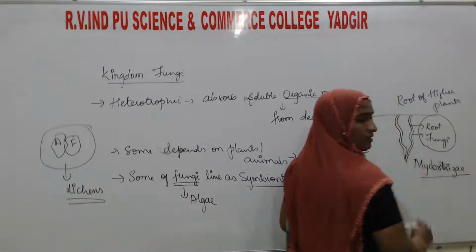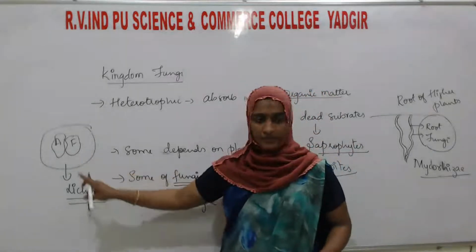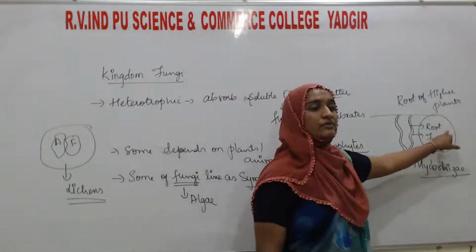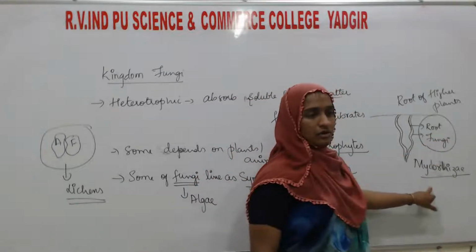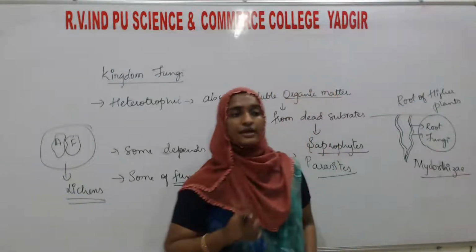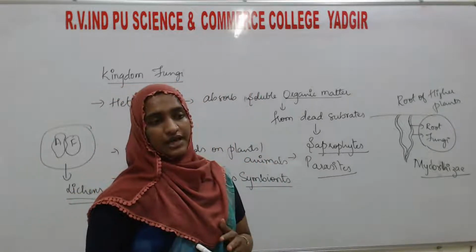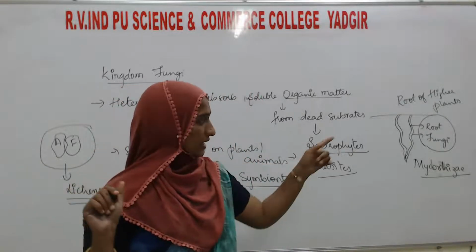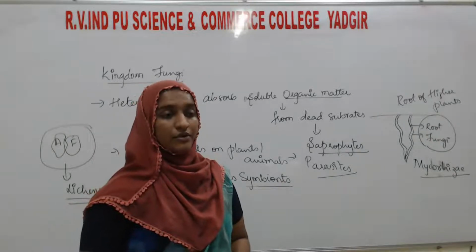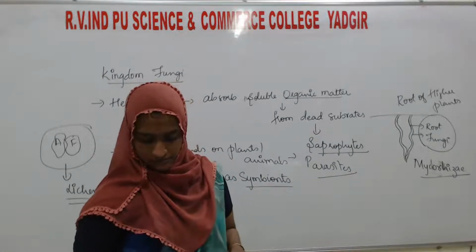Mycorrhizae. What is it? Fungi living with algae is known as the lichens. Fungi living with the roots is known as the mycorrhizae. So in this sense, the fungi can live in association with other organisms: one is lichen and the other is mycorrhizae. Next, we will see about reproduction, how they reproduce.